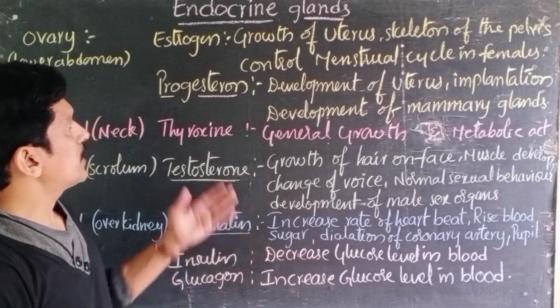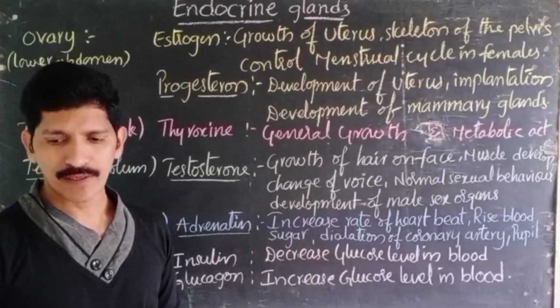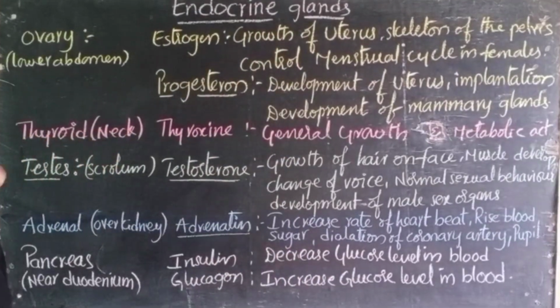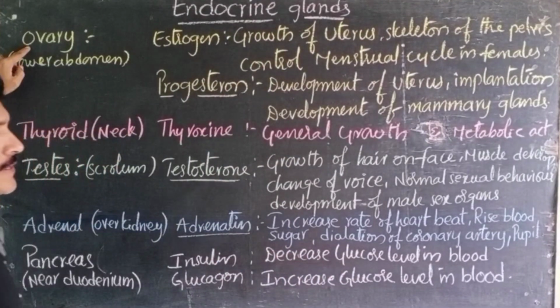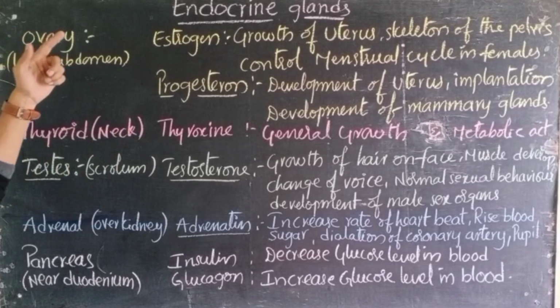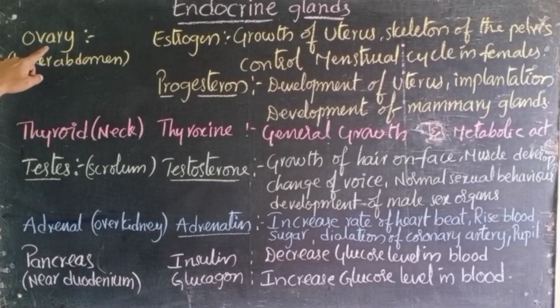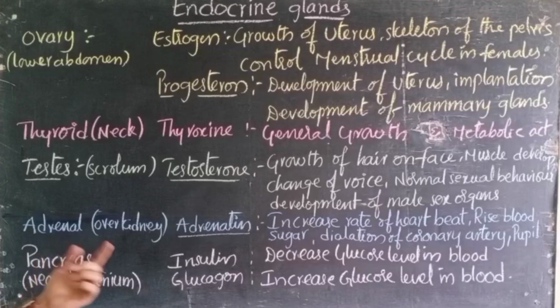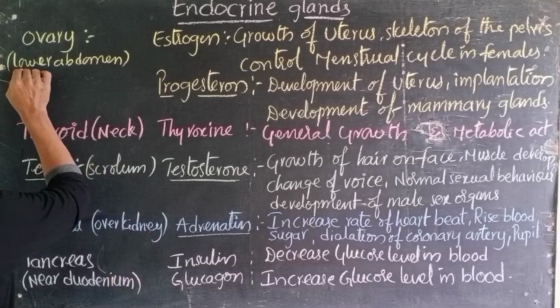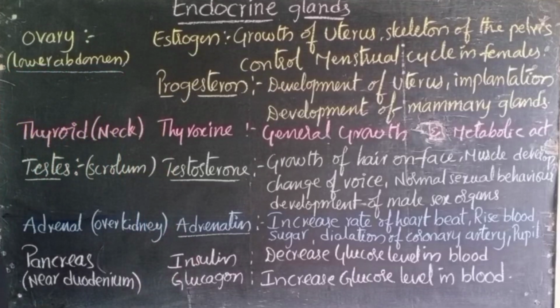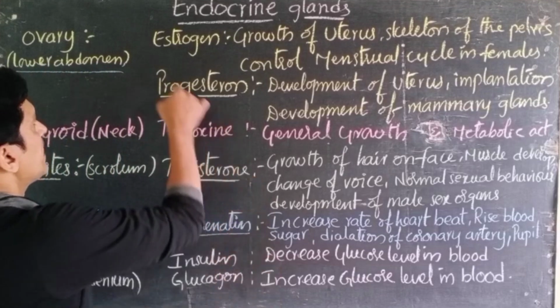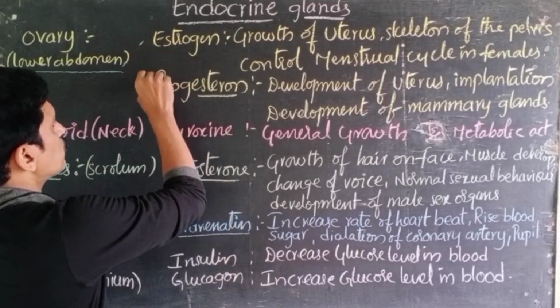We are going to discuss the endocrine glands. Another endocrine gland is the ovary. Where is the ovary located? In the lower abdomen in females, right? And the ovary can secrete two hormones.